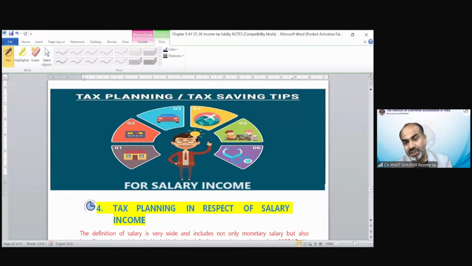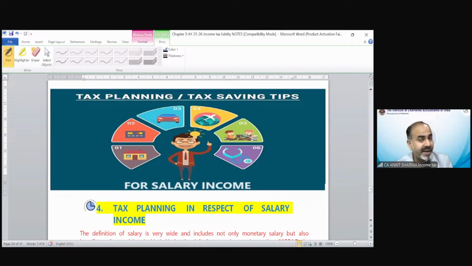So there is a procedure. In this topic, we are going to understand how the salary structure of an employee needs to be framed to minimize his tax liability. Suppose there are two employees who are my clients, and I suggest to one client that he should claim HRA in comparison to a rent-free house.